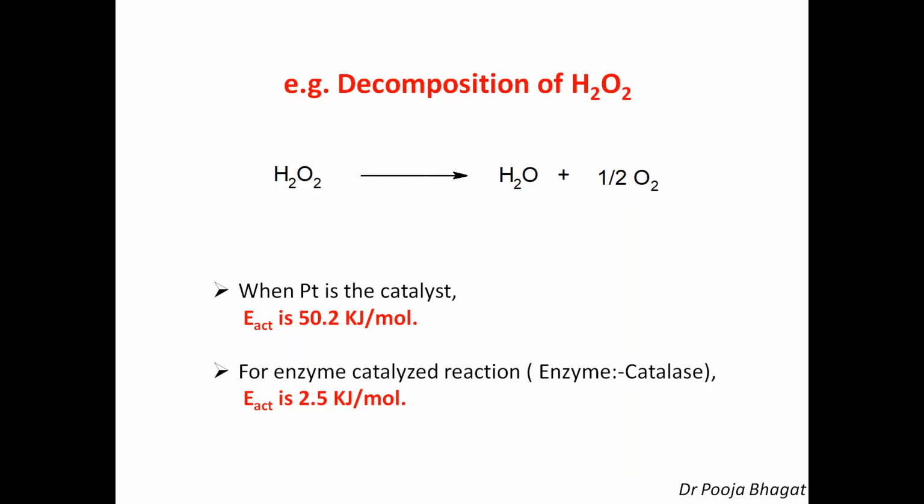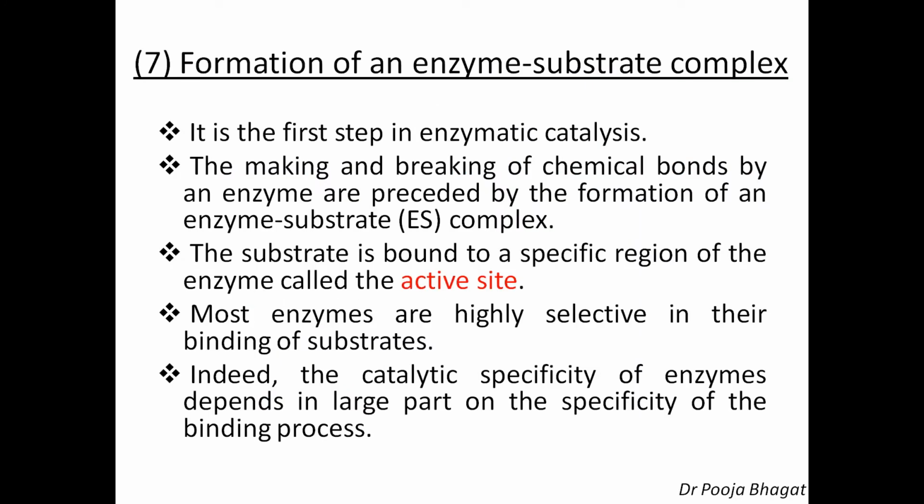Okay. Now the seventh, formation of an enzyme substrate complex. It is the first step in the enzymatic catalysis that the enzyme forms a complex with the substrate. The making and breaking of chemical bonds by an enzyme are preceded by the formation of an enzyme substrate complex. Now the substrate is bound to the enzyme at a very specific region, a specific site, which is called the active site. And most enzymes are highly selective in their binding of the substrate.